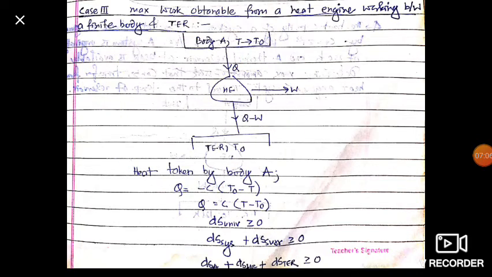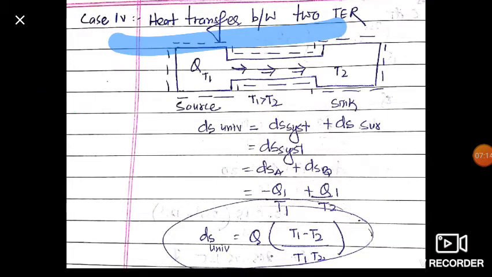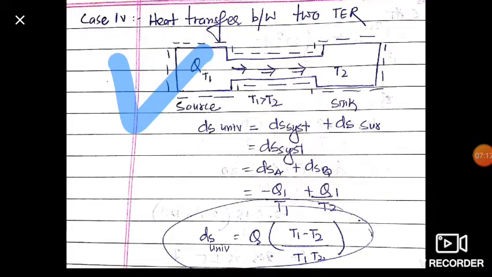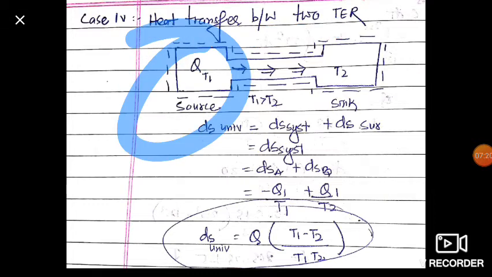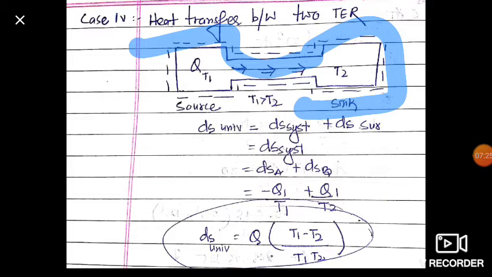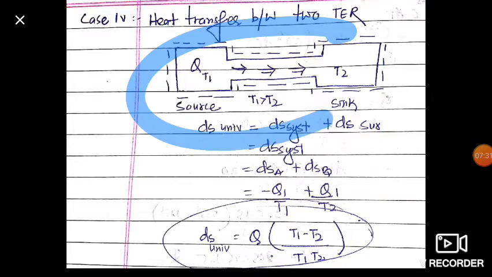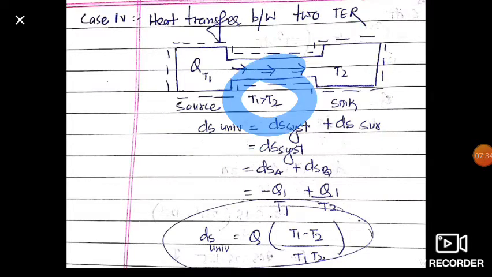Now friends, we will move to our next case, which is heat transfer between two thermal energy reservoirs. Here one thermal energy reservoir is at temperature T1 and another is at temperature T2. It is adiabatically covered. There is no loss of heat from our system. Here T1 is greater than T2, so heat is transferred from T1, which is the source, to T2, which is the sink.